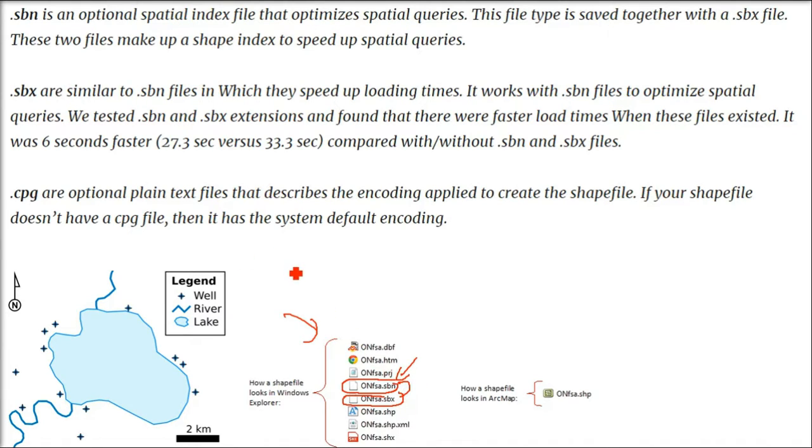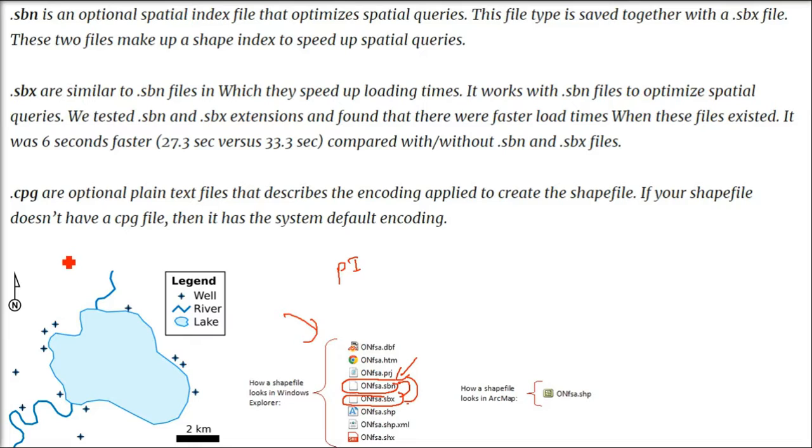The SBX is similar to the .sbn file, in that they speed up the loading times. It works with .sbn files to optimize the spatial queries. I hope you got the idea of .sbn and .sbx. As I said, they are optional files, but they are specifically for the optimization of spatial queries.